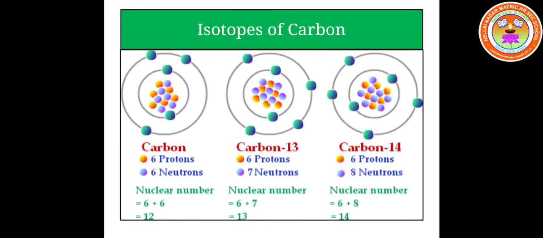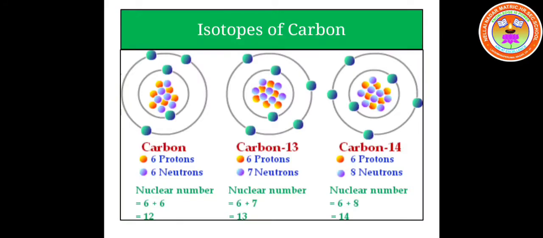Now, what is the number of nucleons present in carbon 12, 13 and 14 isotopes? It is given by a number called nuclear number. The number of nucleons present in an atom is given by the nuclear number, which corresponds to the number of protons plus the number of neutrons.